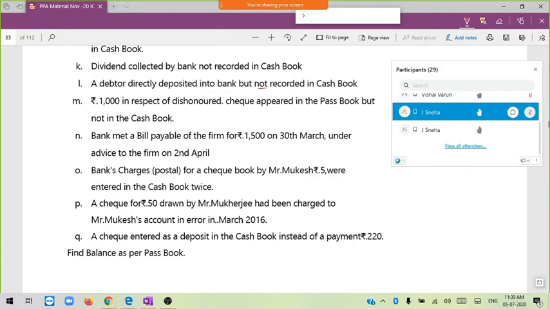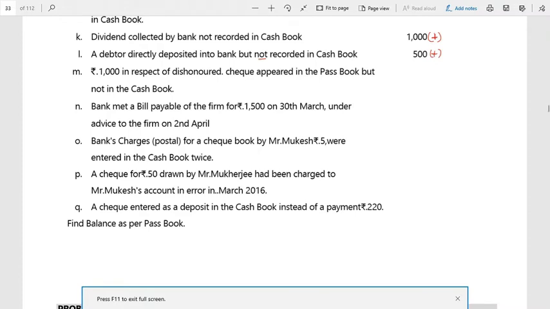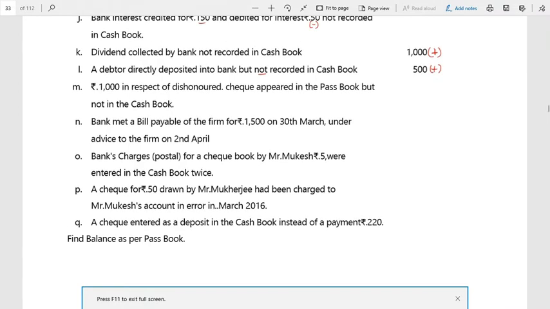Yes, ma'am. Now let us have the conversation for a few further questions. Yes, sir. Now, point number M: 1,000 rupees in respect of a dishonored check appeared in the passbook but not recorded in the cash book. Can you hear me?